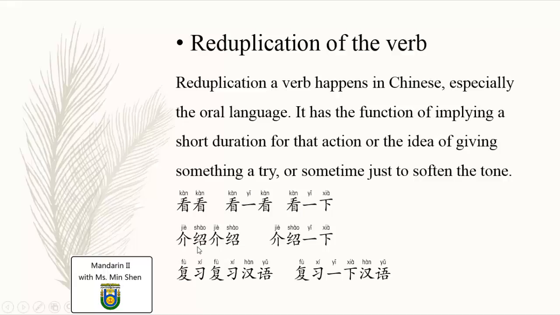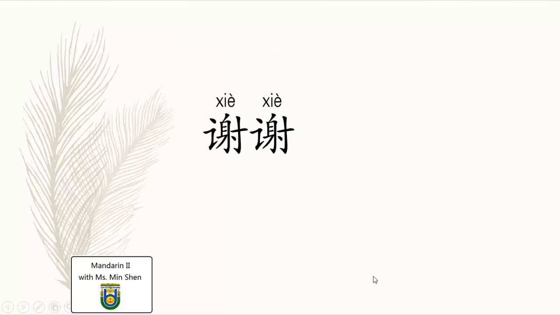If the verb is more than one character, then we can also duplicate it as 介绍介绍 or 介绍一下. But the form 介绍一介绍 is not applicable. We cannot say 介绍一介绍. We have to say 介绍介绍 or 介绍一下. This form we cannot apply anymore. And another one, 复习汉语 together with an object, simply still after the verb, or 复习一下汉语, revise Mandarin. And that's the grammar for today. Thank you everyone. 谢谢大家。